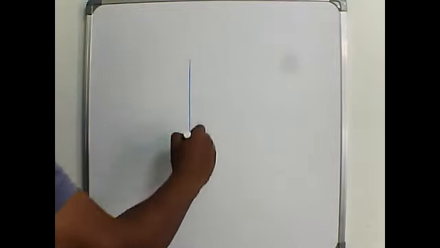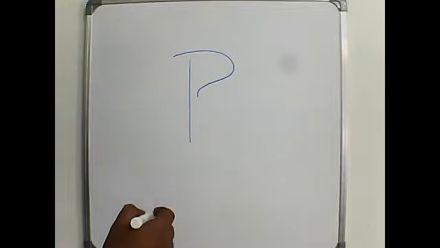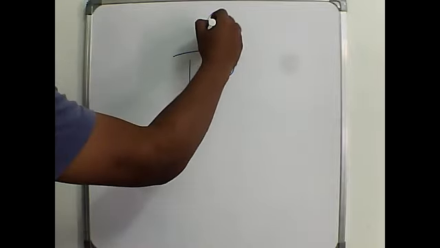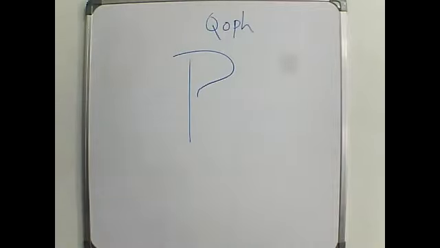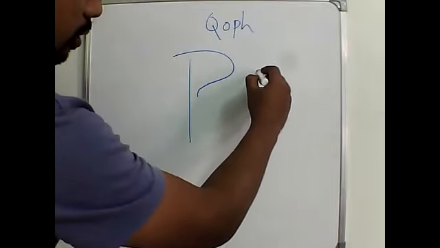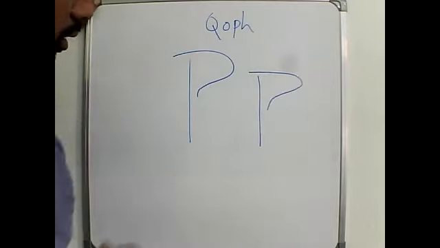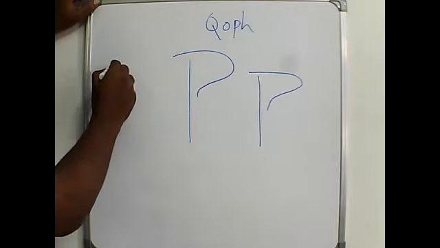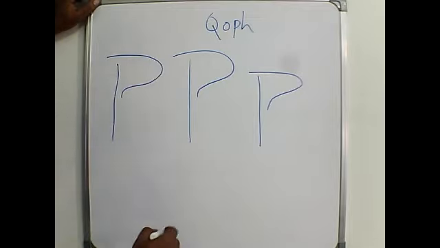The next is Kof, Q-O-P-H. It is very similar to P. Put a small long dash and like this. So watch it carefully and write along with me. Kof.